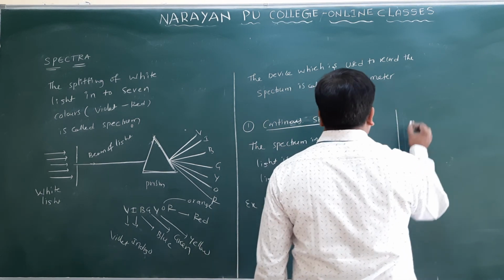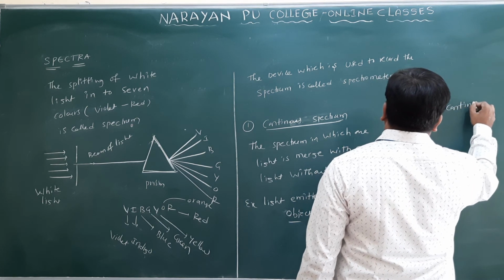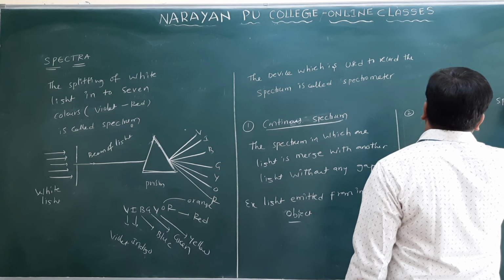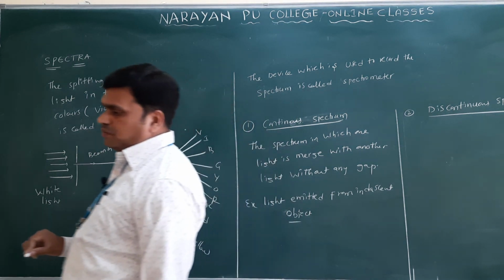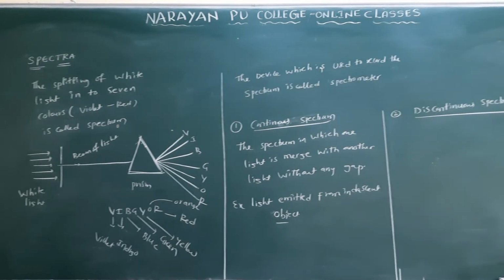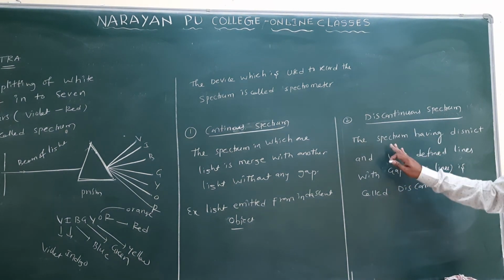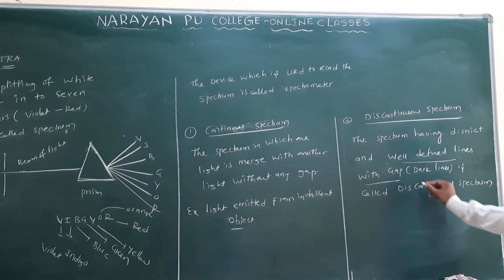And one more we have is the discontinuous spectrum. So what is meant by the discontinuous spectrum? The spectrum having distinct and well-defined lines with gaps. With gaps means it will show some dark lines, so it is called a discontinuous spectrum.